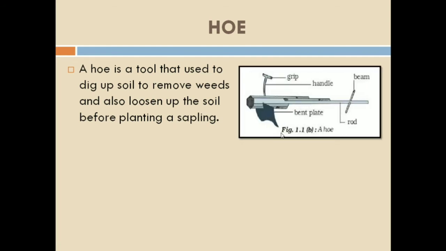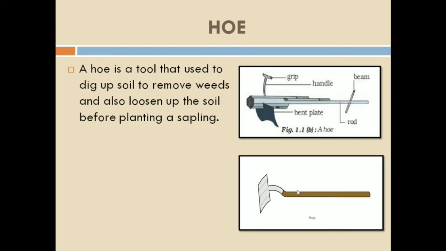Now carefully observe the picture. This is a picture of a hoe. We all know that it is a tool used for preparation of soil. It is also used to remove weeds. We know what a weed is. For example, in a wheat field, there are other plants present surrounding the wheat, and they are very harmful for the growth of the wheat.